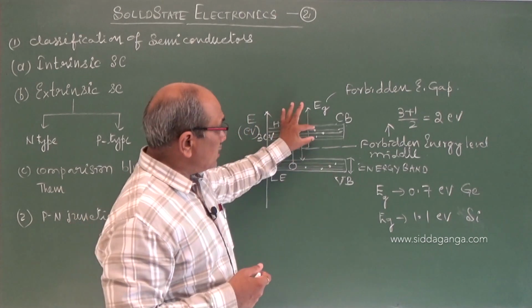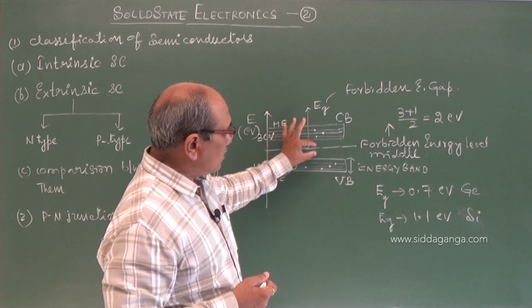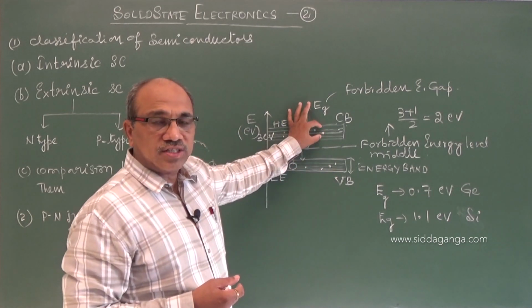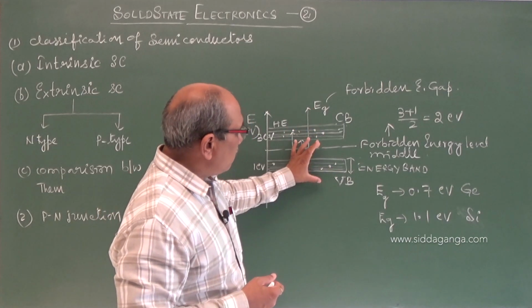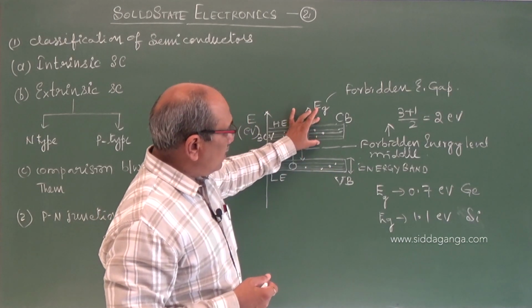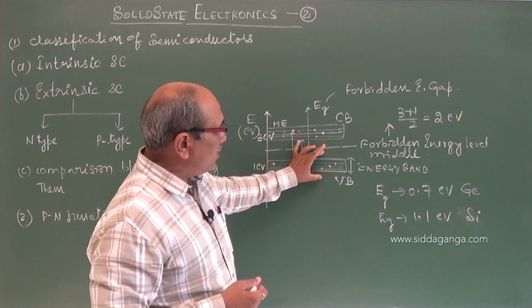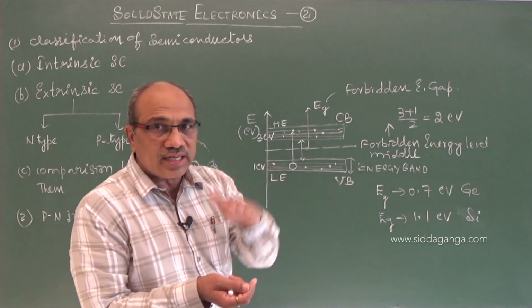That increases the population of holes in the valence band and of conduction electrons in the conduction band, widening the bands. Conduction band increases, valence band increases, and the forbidden energy gap decreases.